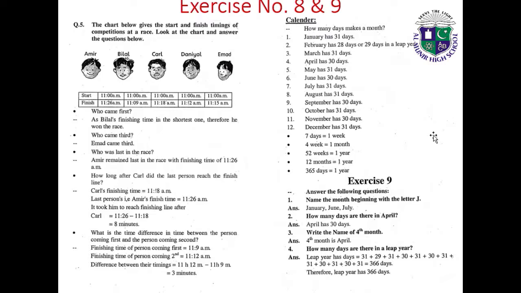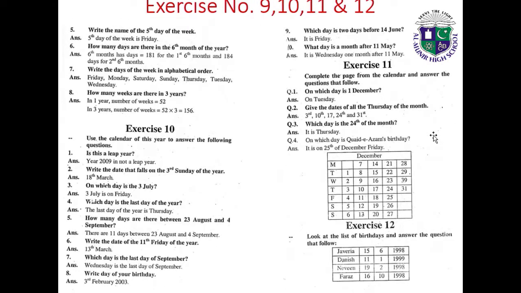How many days are there in a leap year? A leap year has 31 plus 29 plus 31 plus 30 plus 31 plus 30 plus 31 plus 31 plus 30 plus 31 plus 30 plus 31. When we add these numbers, we get the answer 366 days. Therefore, a leap year has 366 days. Write the name of the fifth day of the week. The fifth day of the week is Friday.